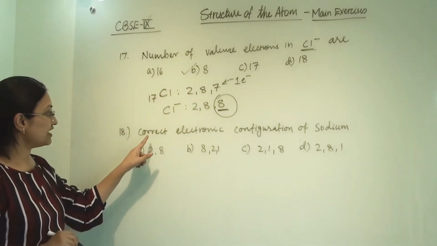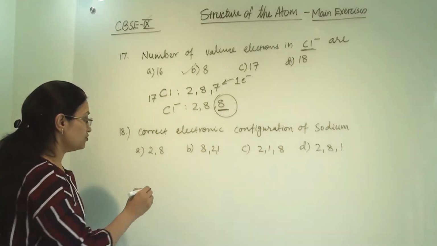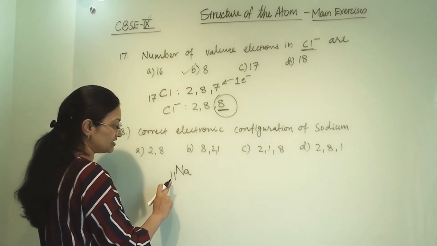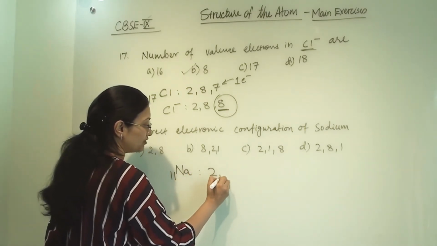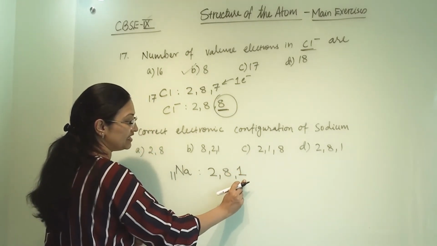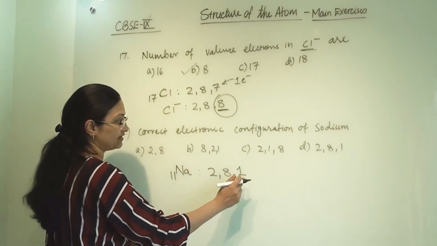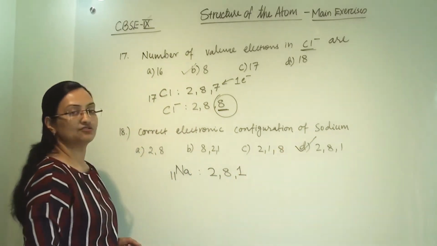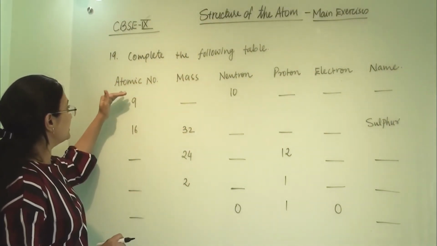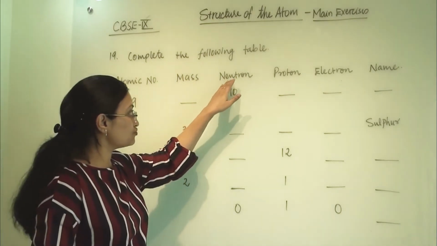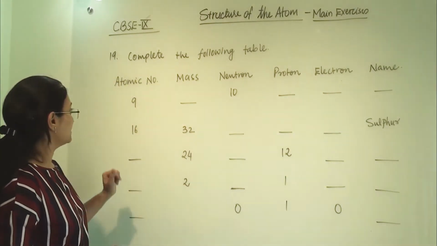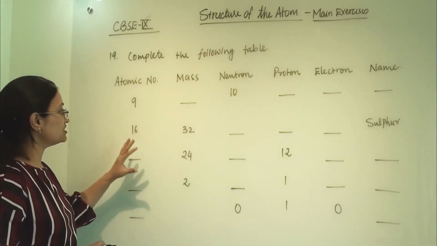Now, next is correct electronic configuration of sodium. So, sodium is 11. Its atomic number is 11. So its electronic configuration is 2, 8, 1. In K shell it is 2, then 8 and last outermost shell has 1 electron. So this is the correct electronic configuration. 19th question is, complete the following table. In this they have given atomic number, mass number, neutron count, proton count, electron count, and we have to write the name of the element. So some of the details are missing and those details we have to fill in.